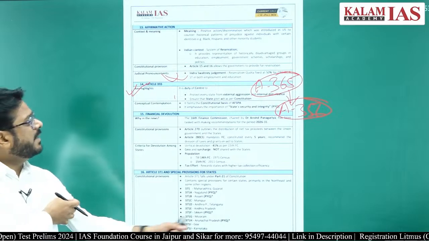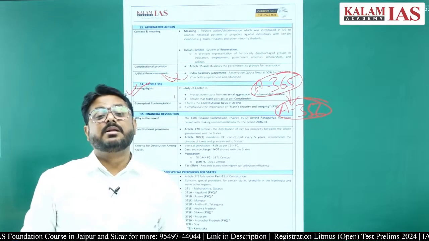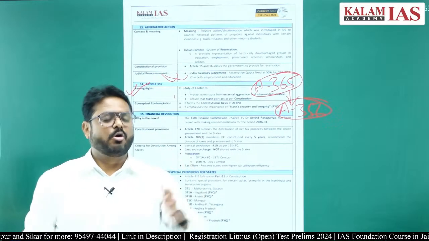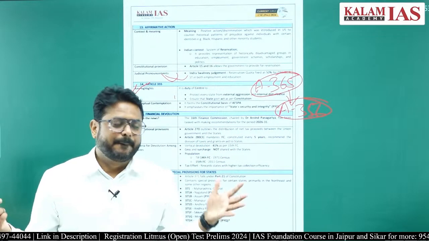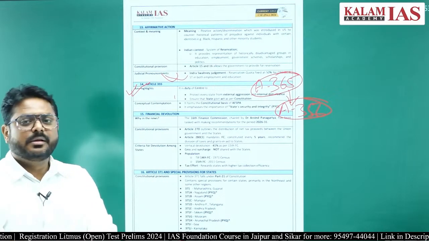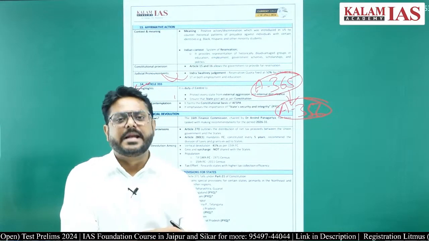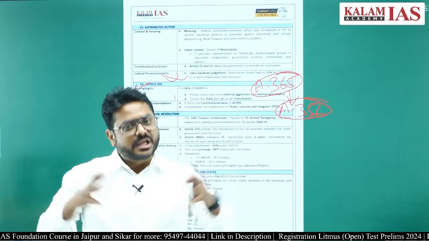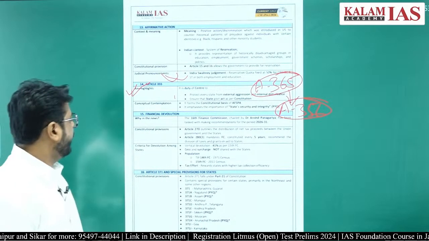This Article 355 is very important because on the basis of this, the Armed Forces Special Powers Act has been applied, and which has got a constitutional backing, right? The Armed Forces Special Powers Act is not written inside the Constitution of India. It is a statute, it is a law, but that comes through Article 355 of the Constitution of India, right? And it also emphasizes the importance of state security and integrity. So overall, it will be the duty of the center to have a secure environment throughout the country as well as in the state.